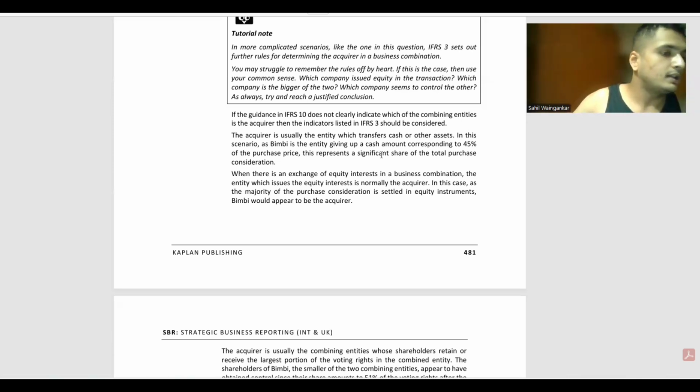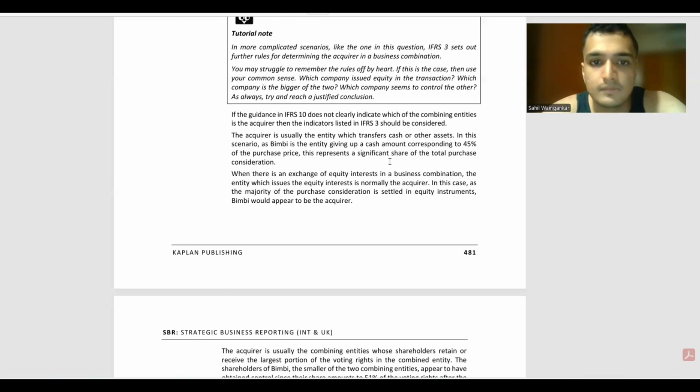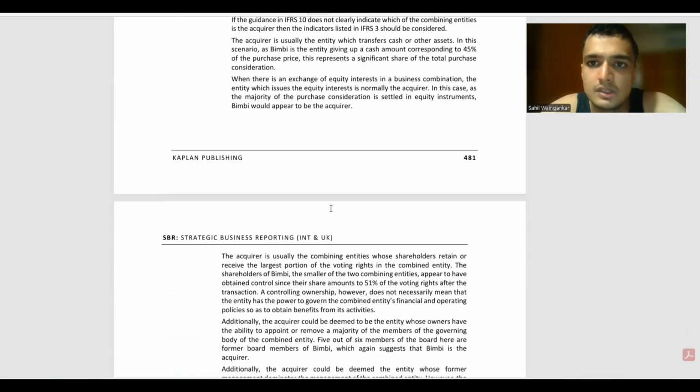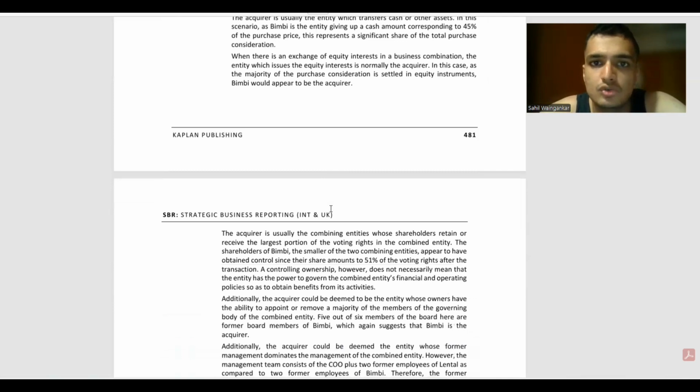तो एंटिटी दैट ट्रांसफर्स कैश एक है. उसके बाद when there is an exchange of equity instruments in the business combination, the entity which issues the equity interest is normally the acquirer. In this case, as the majority of the purchase consideration is settled in equity instruments, Bimbi would appear to be the acquirer. तो इन्होंने ना सबसे पहले तो वो दो बेसिक पॉइंट्स बता दिए.